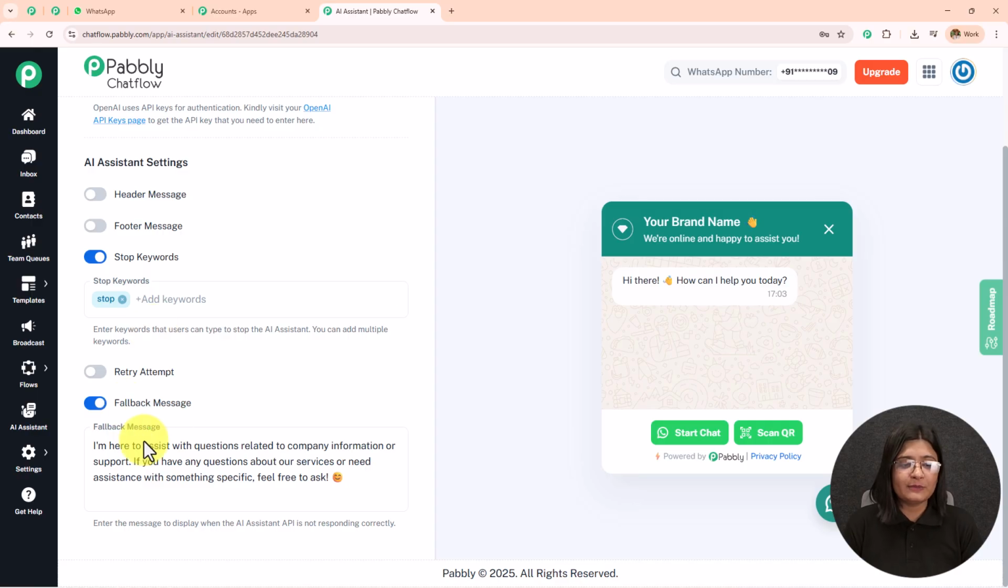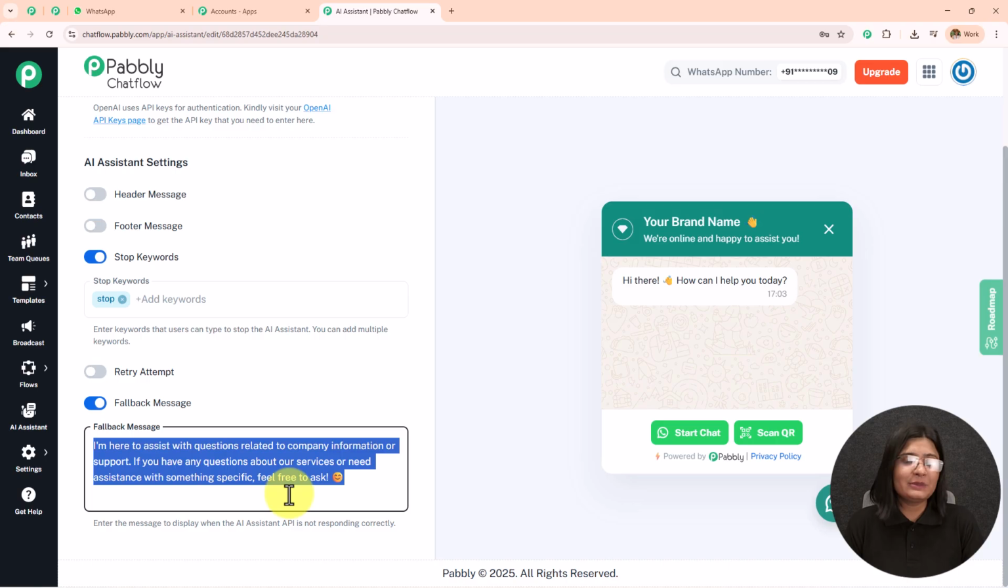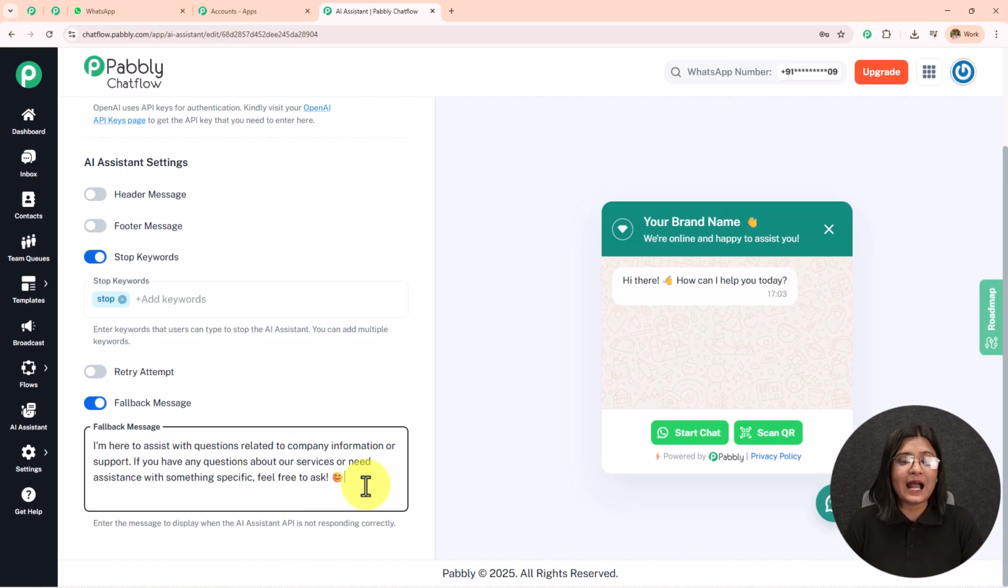Then we have this fallback message. So enter the message to display when the AI assistant API is not responding correctly. So if the API is not responding, I'm not going to get the response from this AI agent, then the fallback message will be sent. So this is the fallback message. I'm going to keep it as default message. If you want to add and update this fallback message, you can do that. You can add your company details, your contact details, like that. So I'm going to keep the fallback message as this.